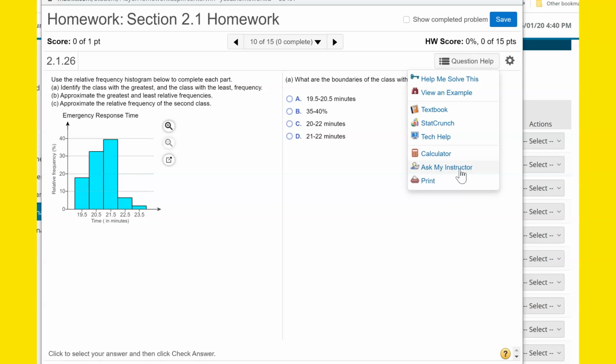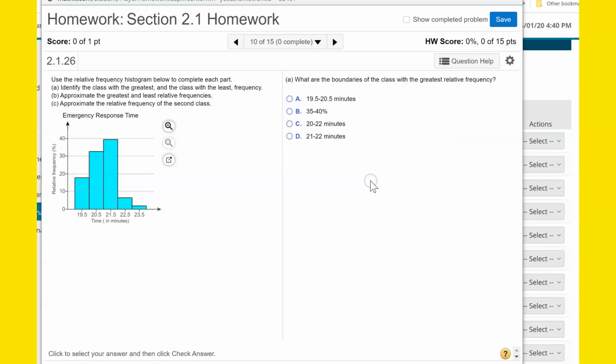And that's not the best way to get in touch with me anyway, because I tend to take longer to respond to emails than I do texts. You could try to text me if you need extra help. If none of this stuff helps you, if the question help doesn't help you, by the way, I post videos to explain each topic, and each homework assignment is associated with a video that I post to teach you how to do these things. But if you're still stuck, you could send me a text. Maybe you could send me a picture of the problem, and maybe I could respond in the text. You could try that.